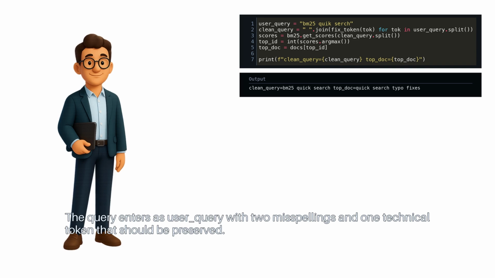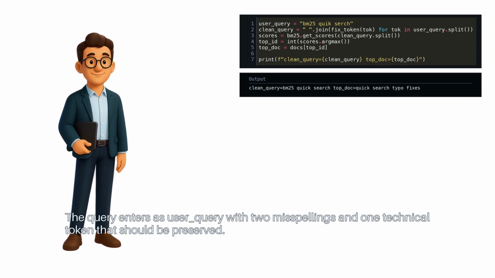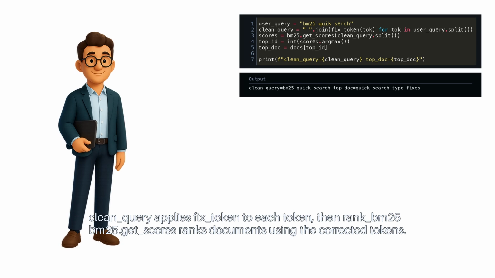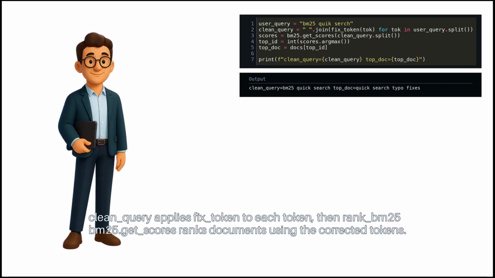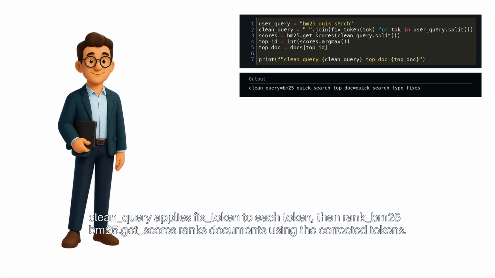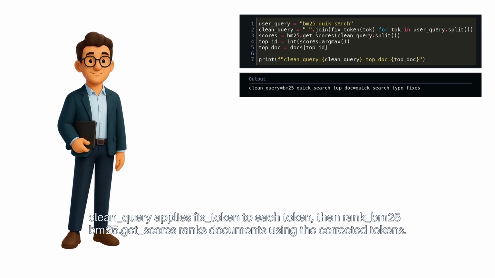The query enters as user query with 2 misspellings and 1 technical token that should be preserved. Clean query applies fixed token to each token. Then rank BM25. BM25.get_scores ranks documents using the corrected tokens.